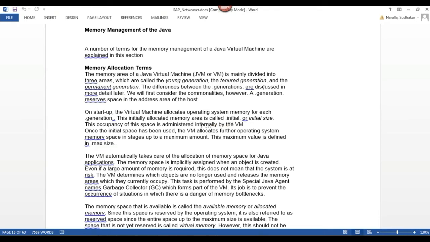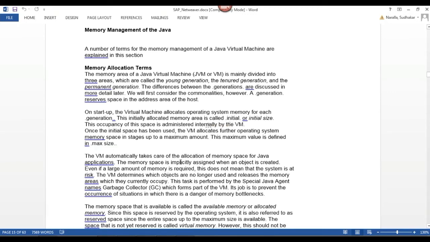Who will take care of this? In the JVM we have one more component, the garbage collector, GC. What is the use of the garbage collector?